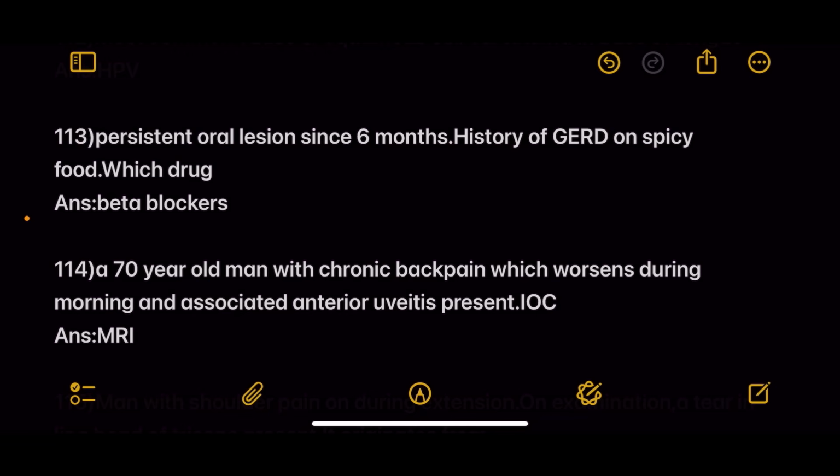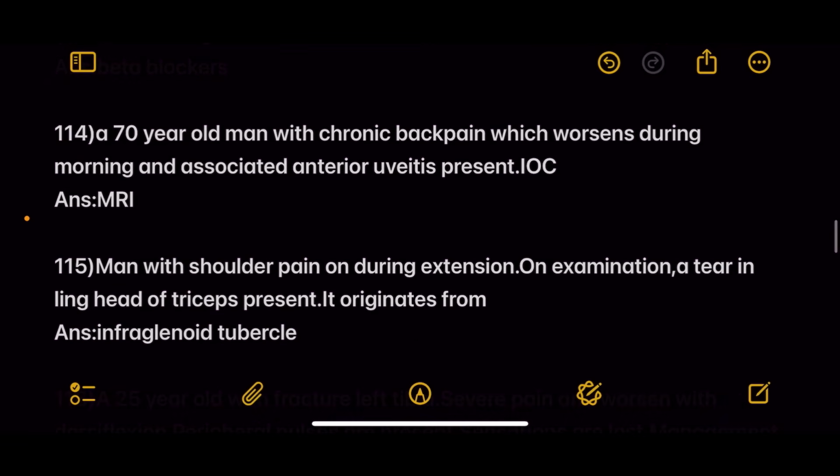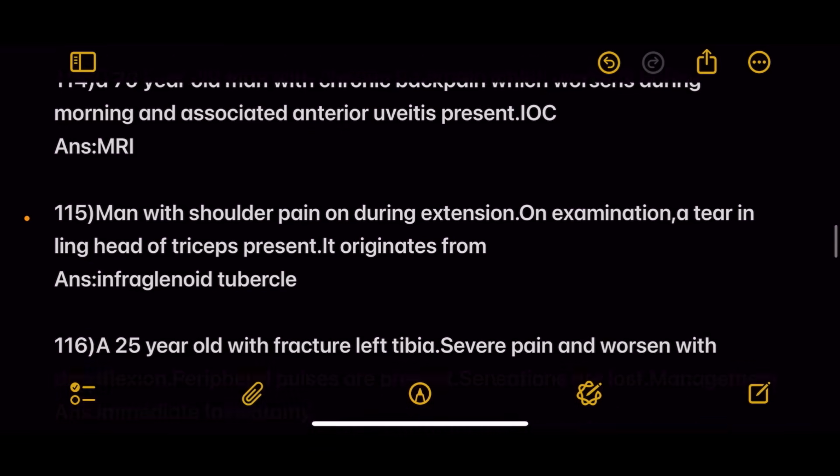Next, persistent oral lesions for 6 months, history of GERD on spicy food. Which drug? Answer is beta blockers. Next, a 70-year-old man with chronic back pain which worsens during morning and associated anterior uveitis. Investigation of choice is MRI.